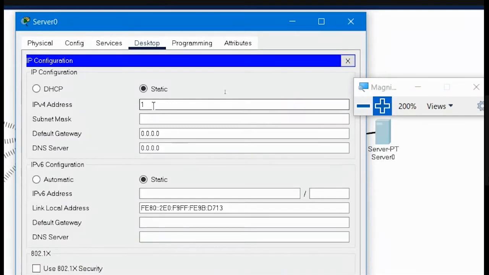Let me choose 1.0.0.2 as the IP address of this server, the subnet mask is default, and the default gateway I will choose to be 1.0.0.1. That will be the address that I will be allocating to the router. So this thing is done.